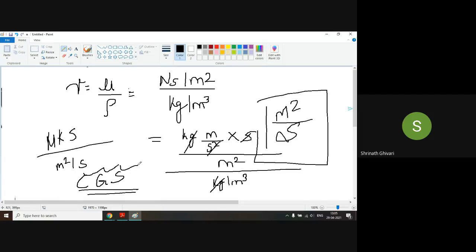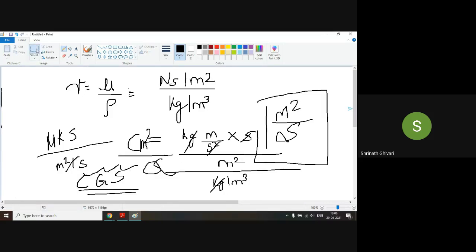Centimeter, gram and second. What will be the unit? Centimeter square per second. Good. So the unit of kinematic viscosity is meter square per second for SI and MKS, and for CGS it is centimeter square per second.